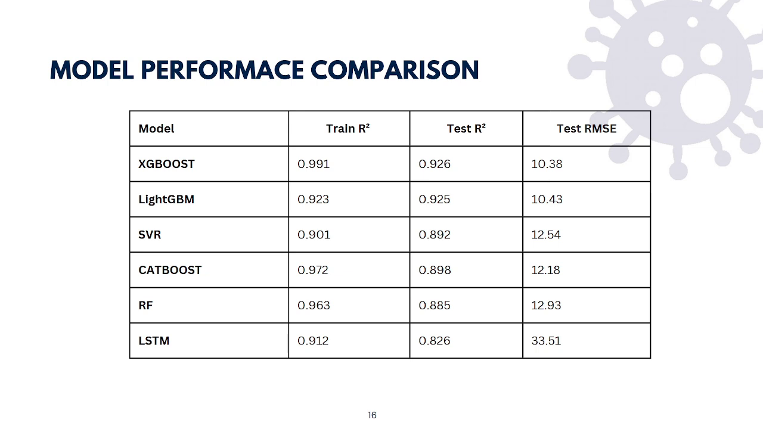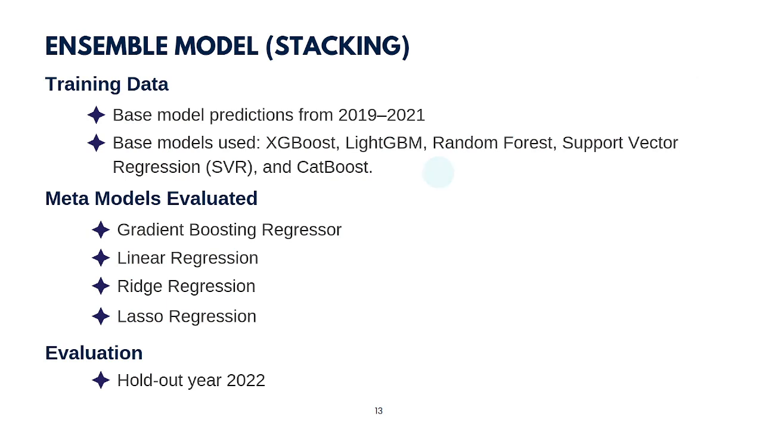To improve predictive accuracy, we implemented an ensemble model using a stacking approach. The base models included extreme gradient boosting, light gradient boosting, random forest, support vector regression, and CatBoost. For meta-models, we tested linear regression, ridge, lasso, and gradient boosting. We trained on 2019 to 2021 and held out 2022 for evaluation.